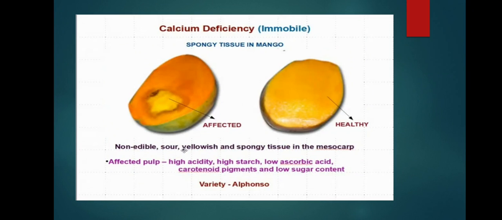Affected pulp has high acidity, high starch, low ascorbic acid (vitamin C), low carotenoid pigments, and low sugar content. If you compare healthy fruit and the affected part, the carotenoid pigments are reduced, so a different color is formed. High acidity, high starch is accumulated, and vitamin C content is reduced. This is very common in the variety Alfonso. The Alfonso variety is very susceptible to spongy tissue in mango, caused by calcium deficiency.